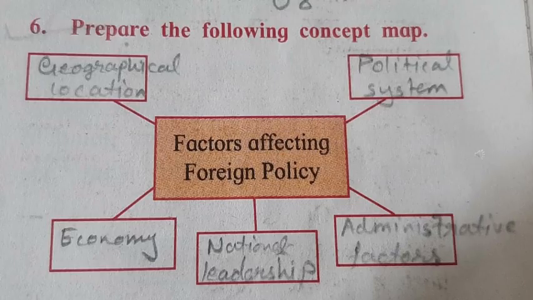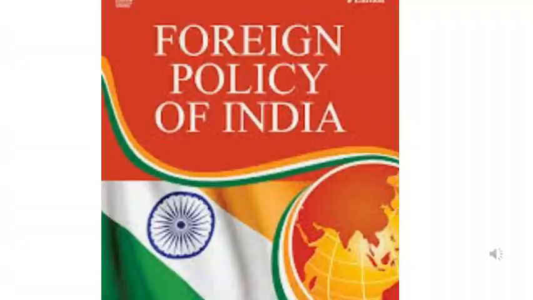Now see the flow chart of factors affecting foreign policy. The first one is geographical location. Second, political system. Third, economy. Fourth, national leadership. Fifth, administrative factors.